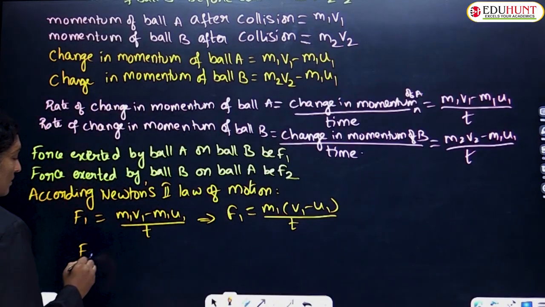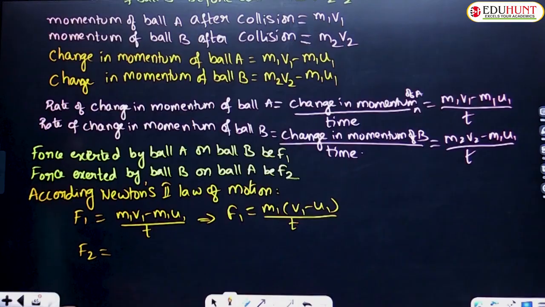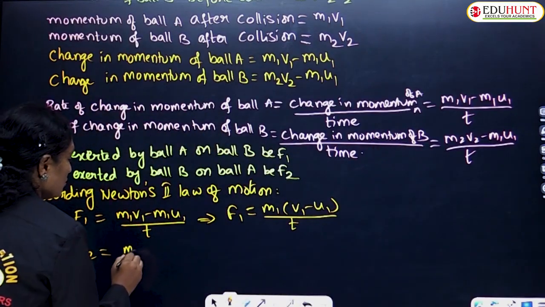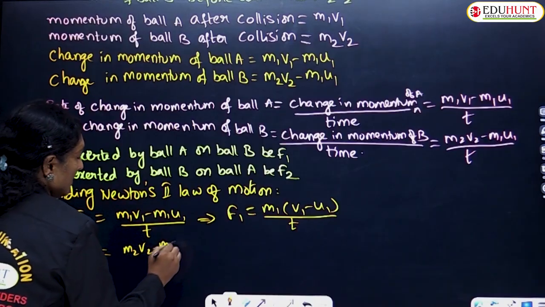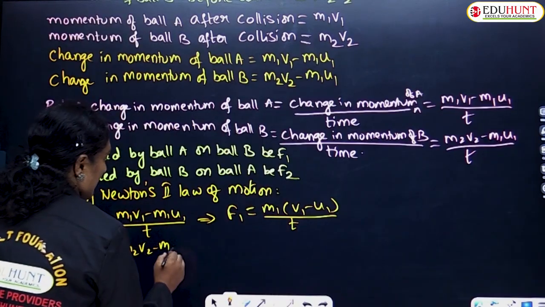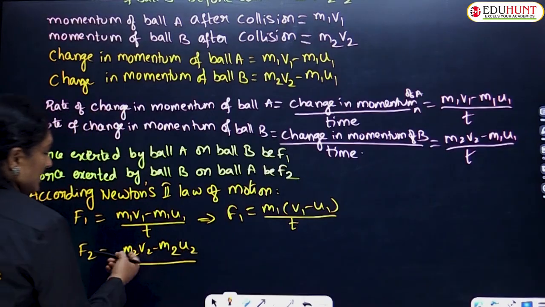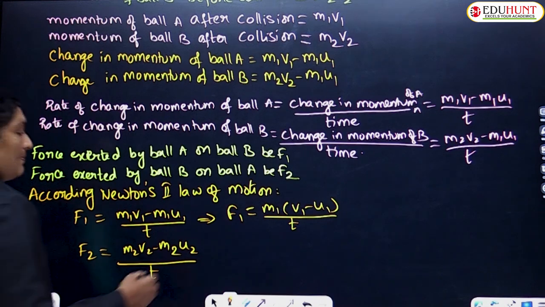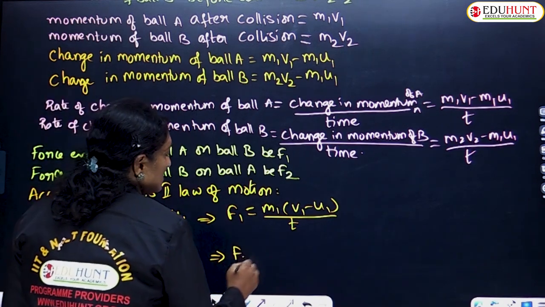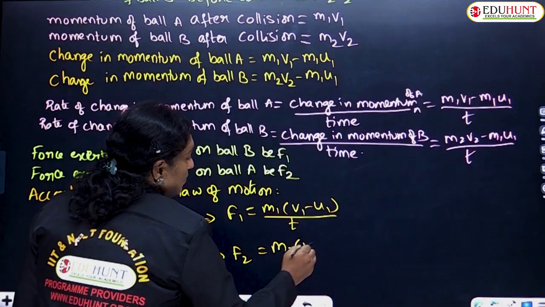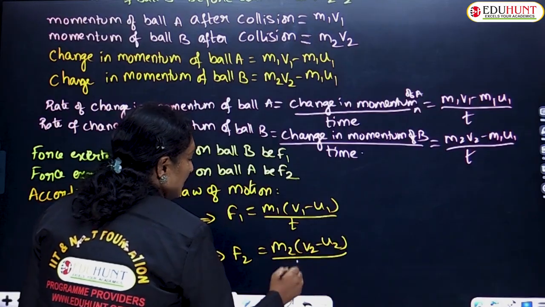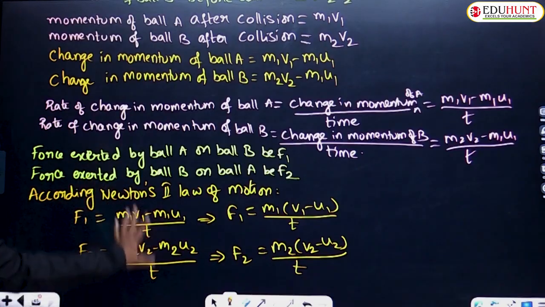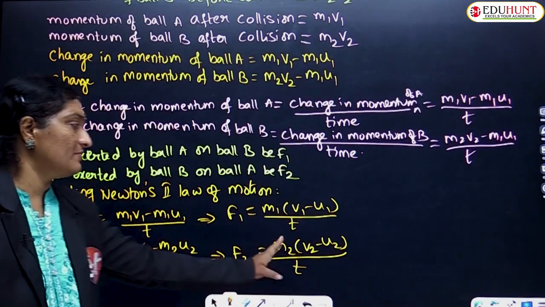Similarly, for ball B, the rate of change of momentum is m2 v2 minus m2 u2 upon t, equal to the net external force applied on it. So F2 is equal to m2 into v2 minus u2 upon t. Is that clear, children? From the second law we have defined F1 equal to this value and F2 equal to this.